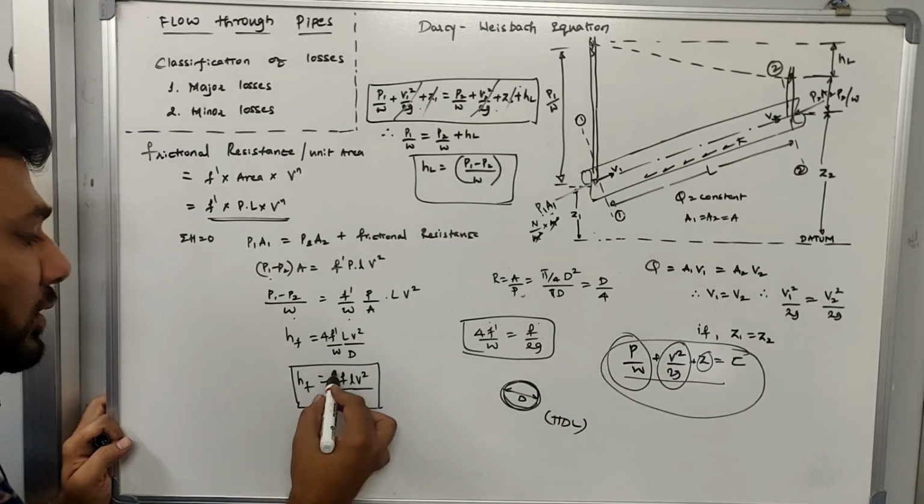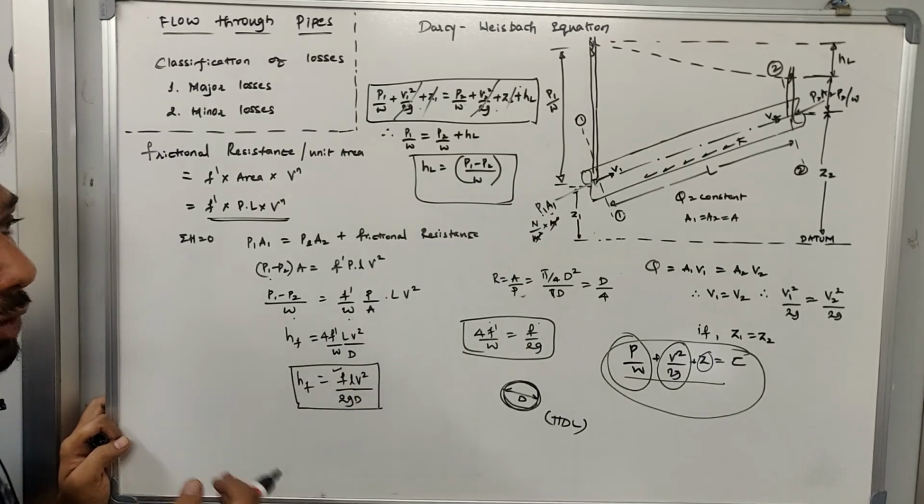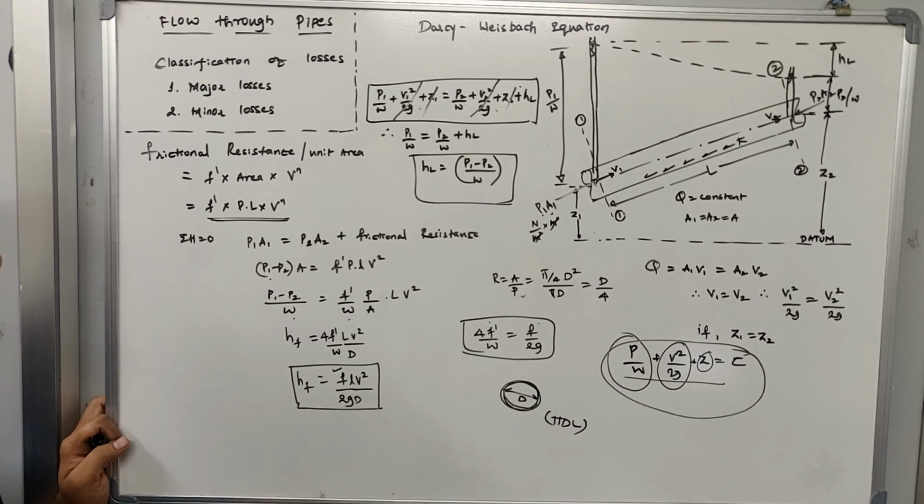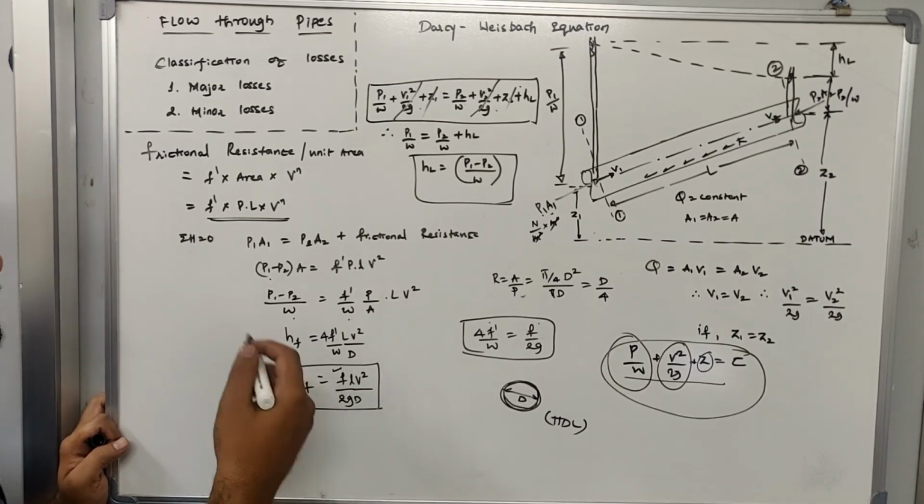The friction coefficient basically depends on the type of material used in the pipe. If it is a concrete pipe, there is a certain frictional resistance. Similarly for PVC pipe, earthen pipe or any other type of pipe, the friction coefficient varies, right?